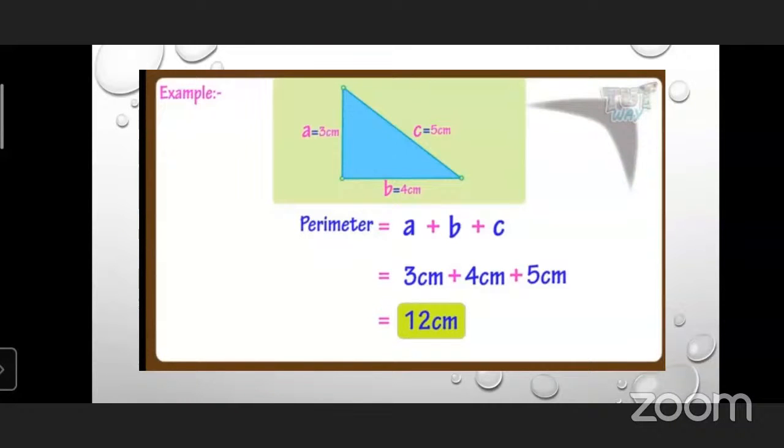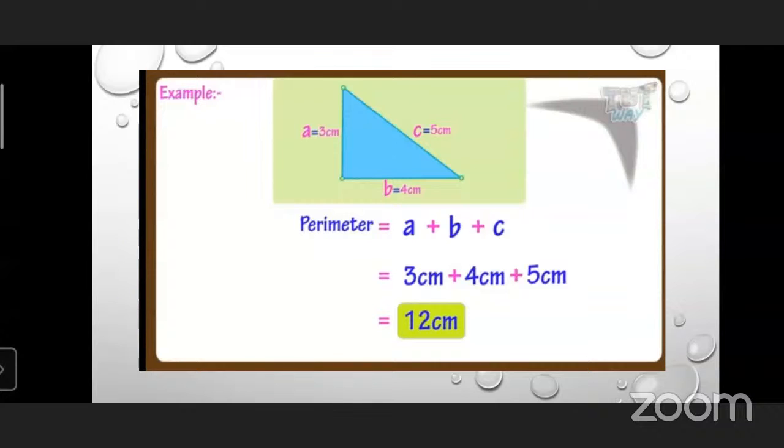The perimeter is equal to the sum of the lengths of all three sides. So which are the three sides? The first one is 3 centimeter, the second is 4 centimeter, and the third is 5 centimeter. These are the three sides of this closed plane figure, which is called a triangle.